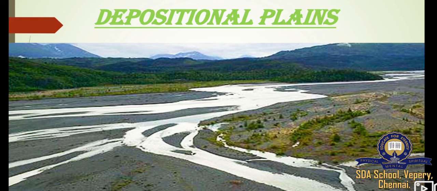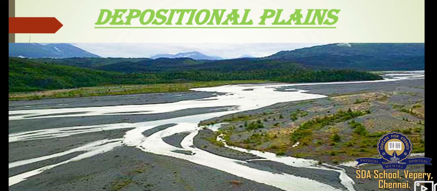What is depositional plains? The depositional plains are formed when the sediments brought down by rivers, glaciers and wind are deposited in depressions. The Ganga Brahmaputra plains in India, the Hwang He plain in China and the Po valley in Italy are examples of the depositional plains.